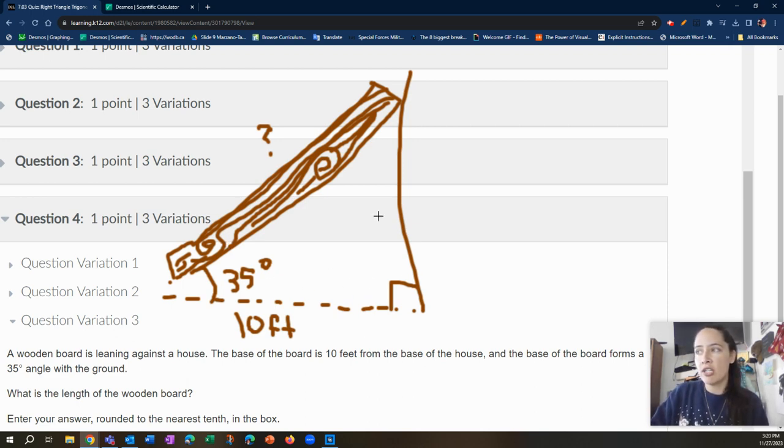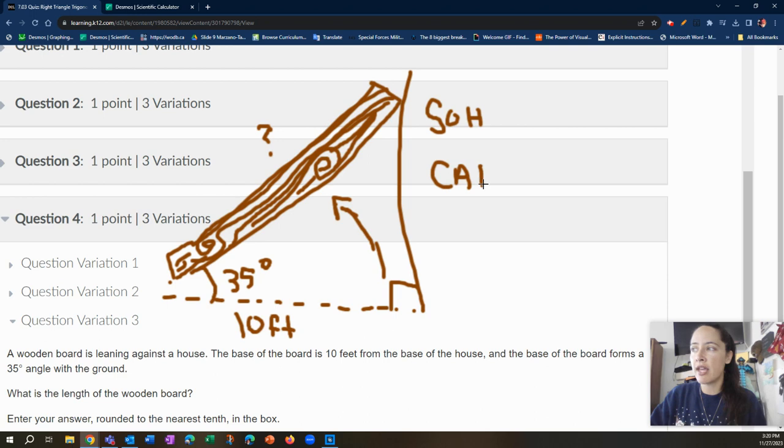We know all this information. So what can we do to figure out that length? Well, we're given an angle and we're given a length. So we want to think about our trigonometric ratios. I'm instantly thinking cosine. Why? Well, what is this wooden board? Is it the hypotenuse, opposite, adjacent? And hopefully you see this is the right angle. It's across from the right angle. That's the hypotenuse. So I need either sine, because of the hypotenuse, or cosine, because of the hypotenuse. So then to think between these two, you can set up the ratios.